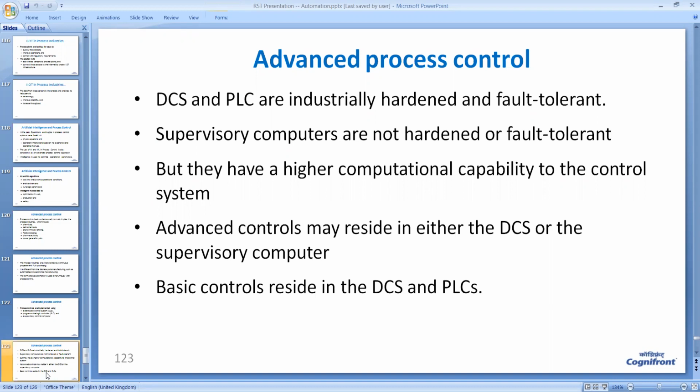On the contrary, cloud or supervisory control computers are kept at different locations. They need not be industry hardened or fault tolerant. Faults may occur, it doesn't matter, because cloud is there, so redundancy is always available. In this way, use of artificial intelligence and machine learning in cloud or supervisory computers can help us create the advanced process control.